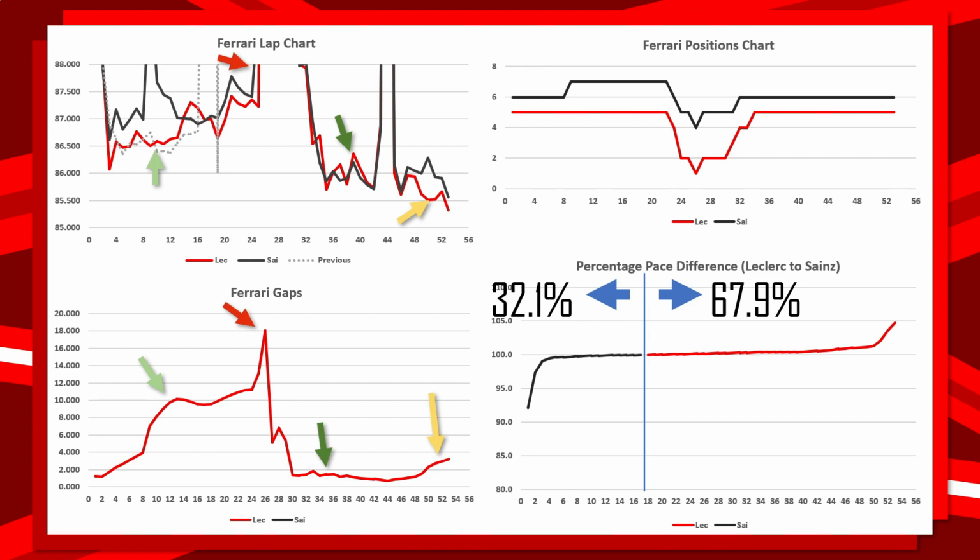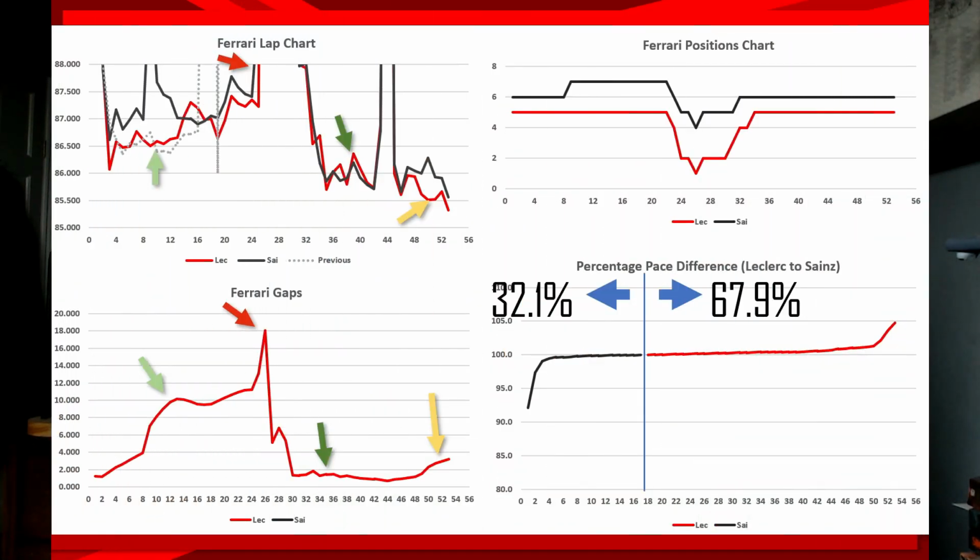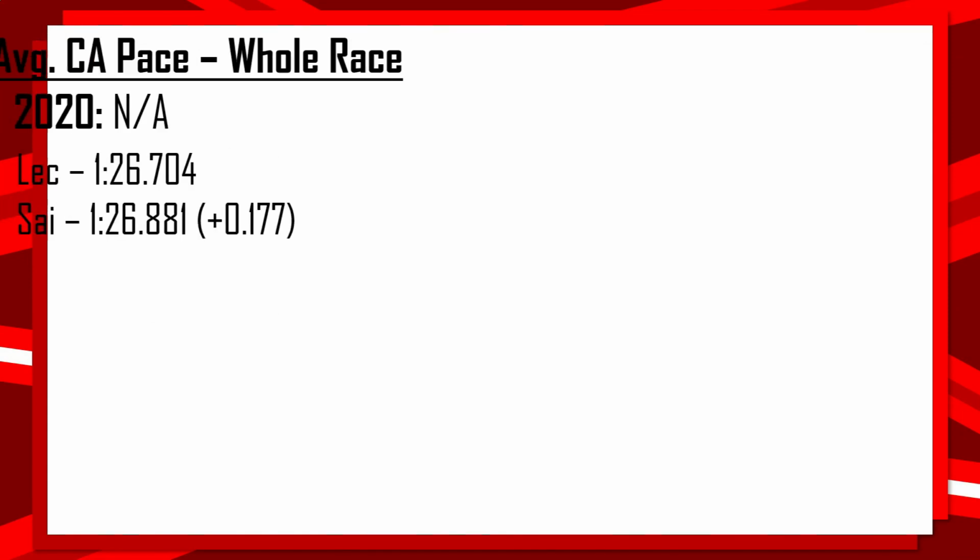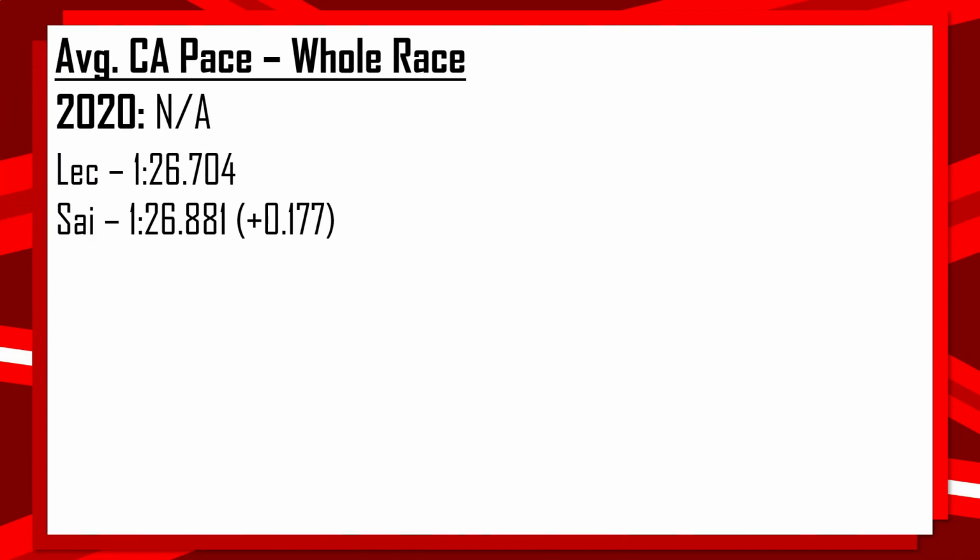So once again, even though they both had a decent race and decent results, not really compared to McLaren, but decent results for Ferrari as a team, there is a really big gulf between Leclerc and Carlos Sainz, exactly like we saw in Holland. But taking a look at the Ferraris' lap times and comparing it to 2020, we can't, as they didn't set any clean air laps in 2020, as both drivers retired.